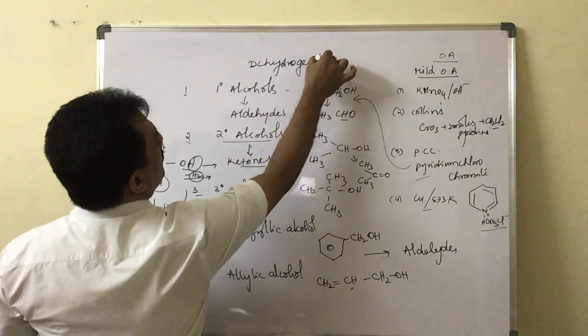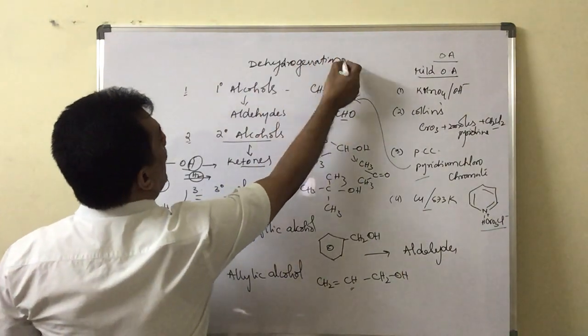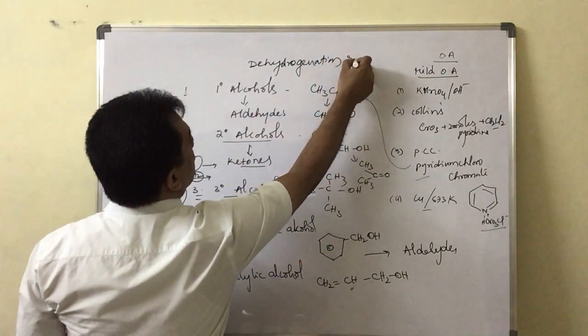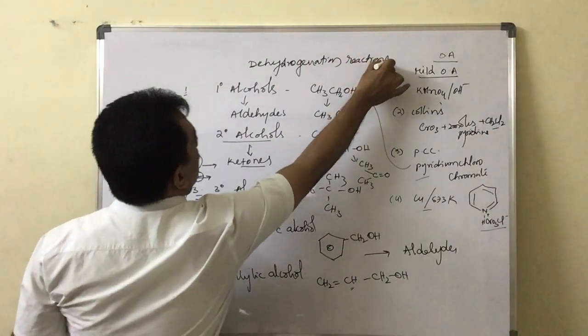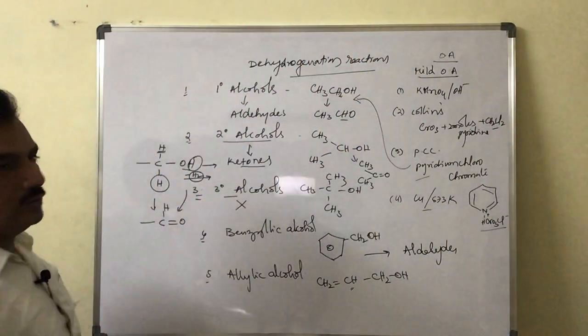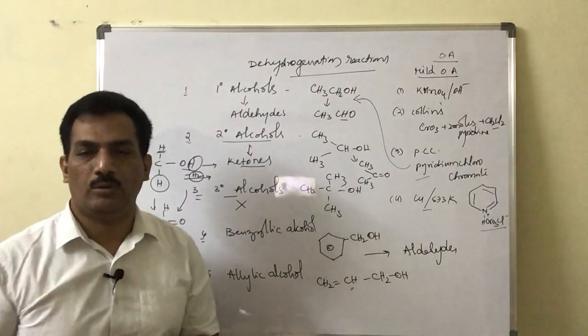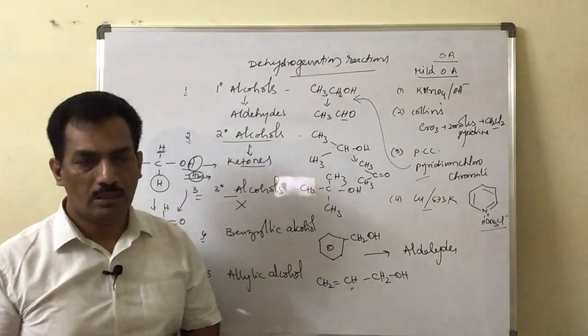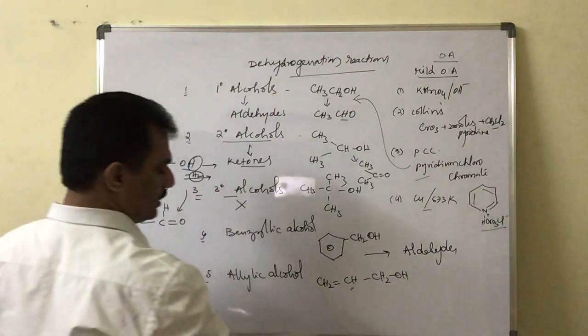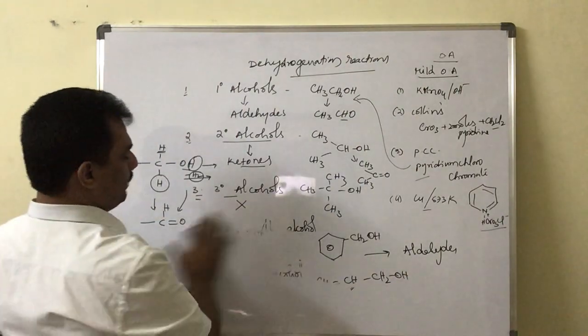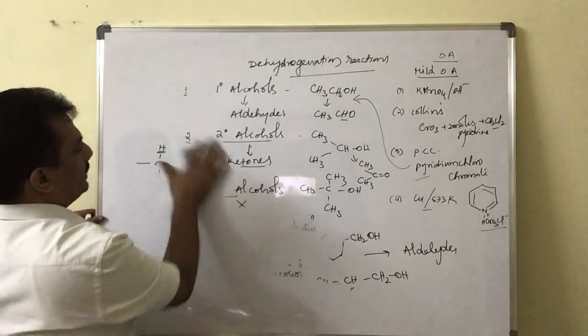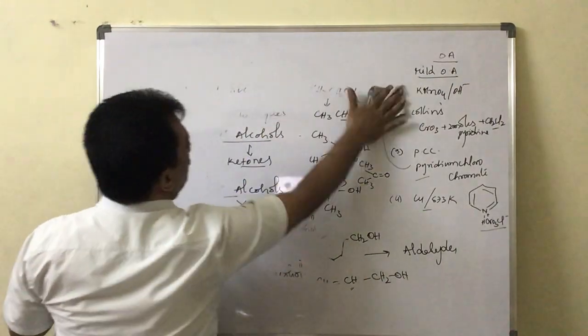Just remember, all these are dehydrogenation reactions. So here the oxidation is because of removing hydrogen. Clear? That is happening. And now let us see what happens when primary, secondary and tertiary alcohols are passed